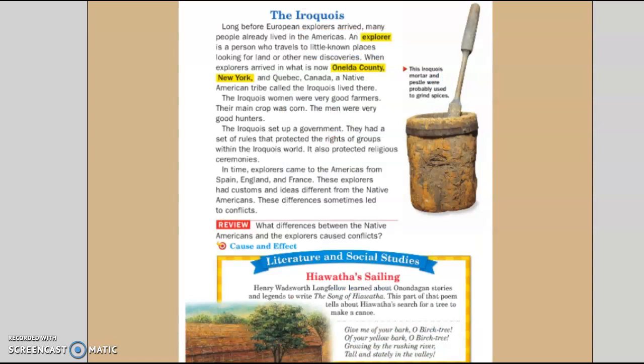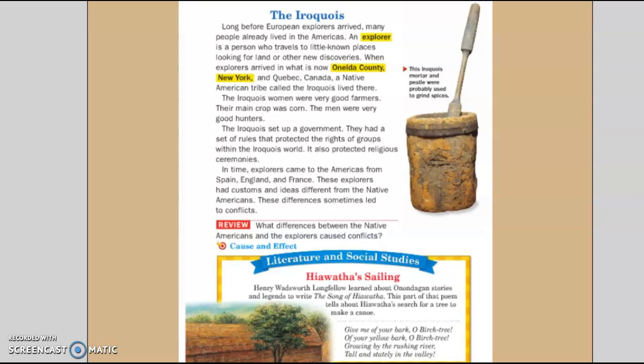The Iroquois. Long before European explorers arrived, many people already lived in the Americas. An explorer is a person who travels to little-known places looking for land or other new discoveries. When explorers arrived in what is now Oneida County, New York, and Quebec, Canada, a Native American tribe called the Iroquois lived there. The Iroquois women were very good farmers.